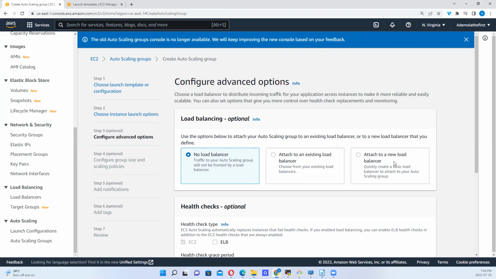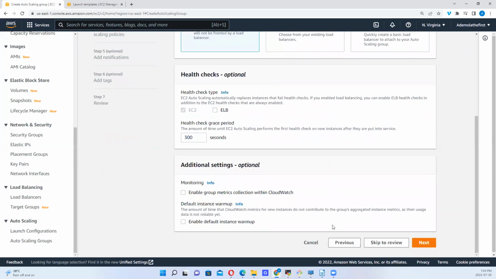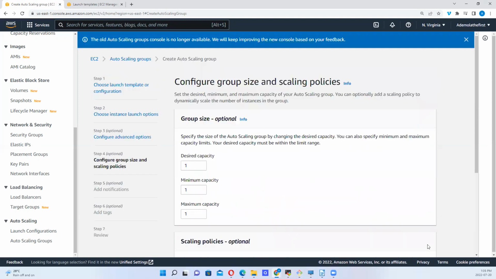Do I want to attach to a new load balancer? Which means for this, I'll need to create a new load balancer. For this, I want to use an existing load balancer. And for this, I can choose not to attach to a load balancer. Okay, so I want to go ahead and look at these other options. Do I want to enable group metrics collection with CloudWatch? So these are options. We don't have to select any of those.